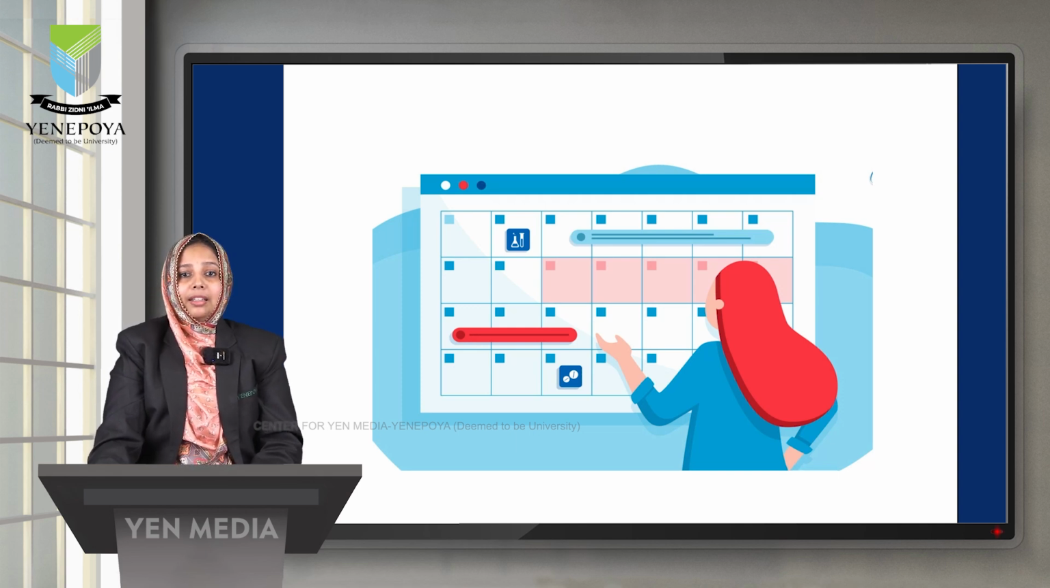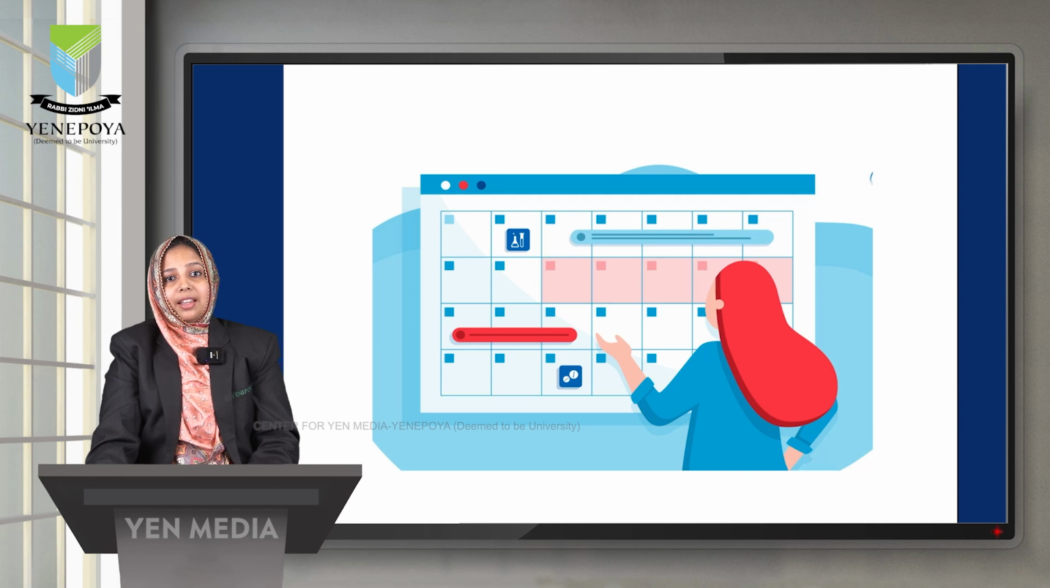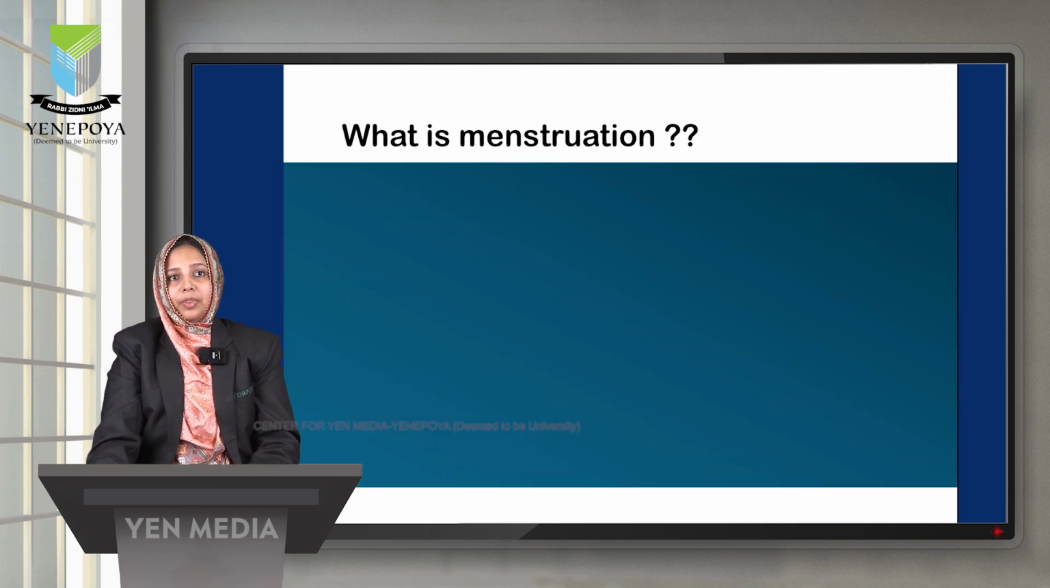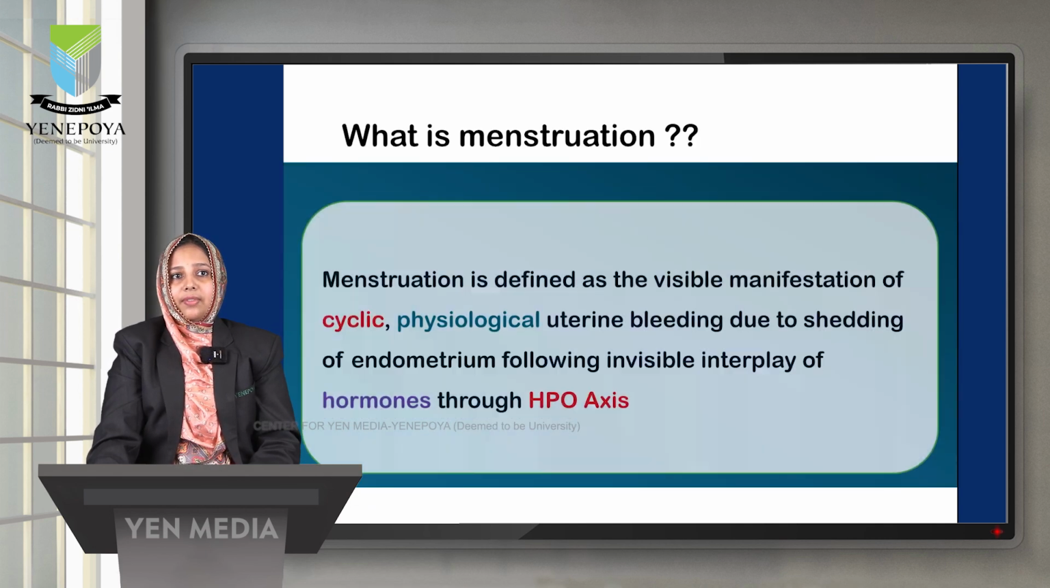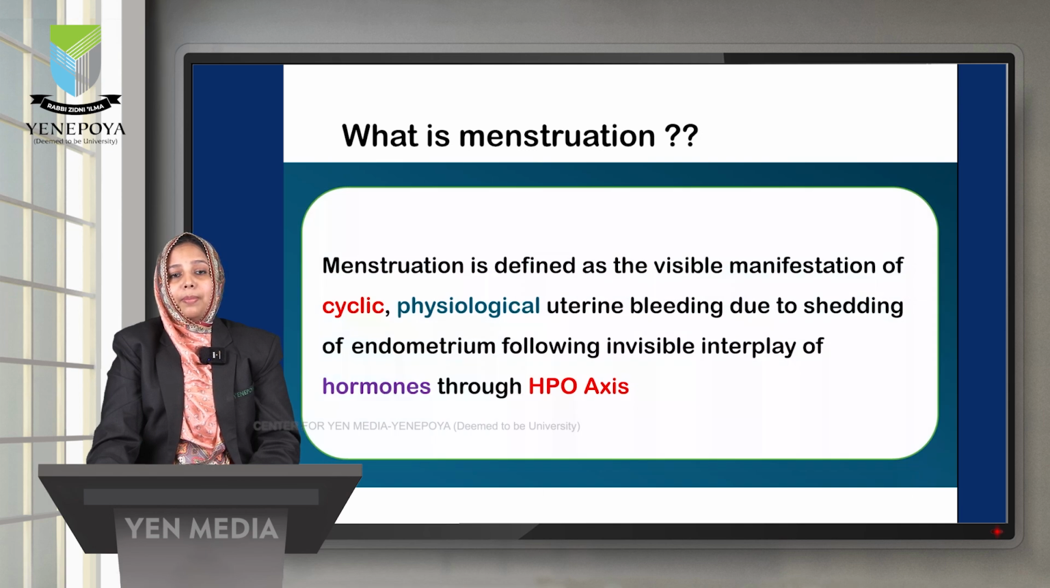So we all know that there is a process called ovulation in the same month. There is something operating in the ovary, which is called the ovarian cycle, and there is something operating in the uterus, which is called the uterine cycle. So what is menstruation? It is defined as the visible manifestation of cyclic physiological uterine bleeding due to shedding of endometrium following invisible interplay of hormones through the HPO axis.